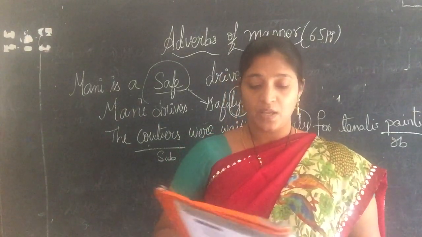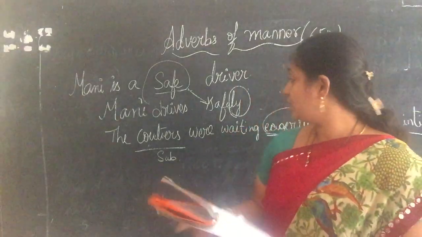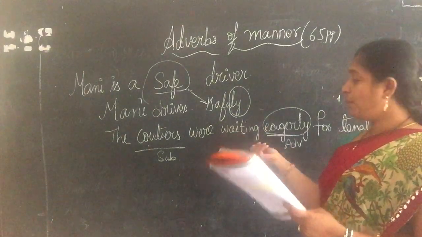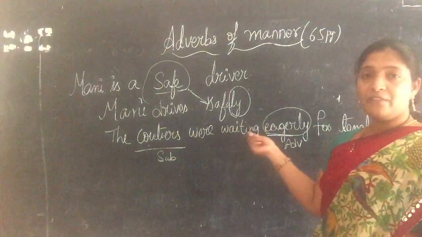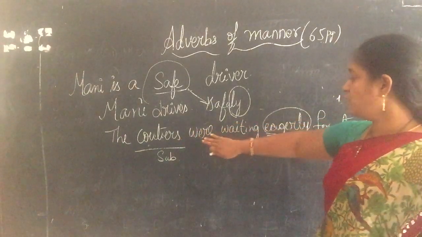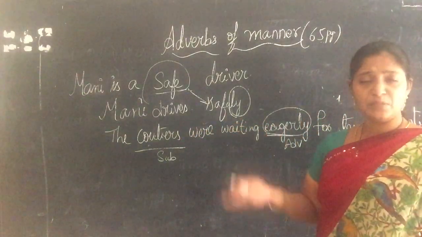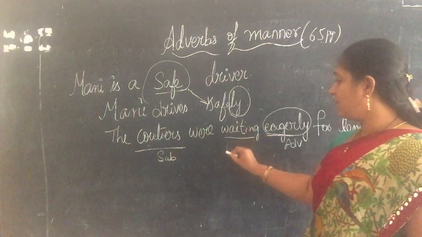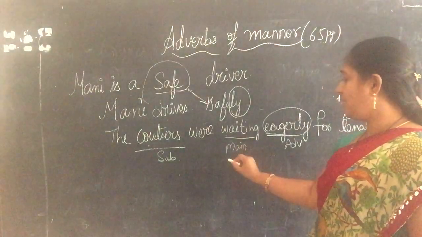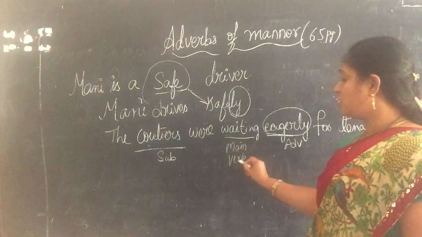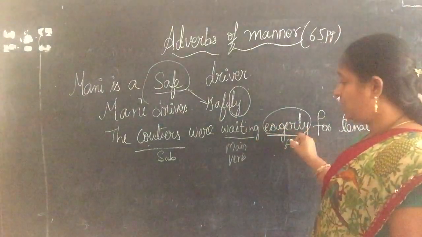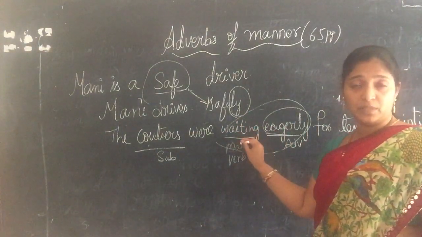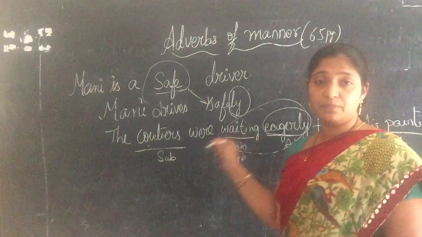Now, in this first sentence, the adverb eagerly comes with the main verb waiting. So if we miss this word, the courtiers were eagerly for Tenali's painting, does it make any sense? No. Waiting is the main verb. So, how are they waiting? Eagerly. This is how it makes sense. This adverb has to be supported by a main verb.